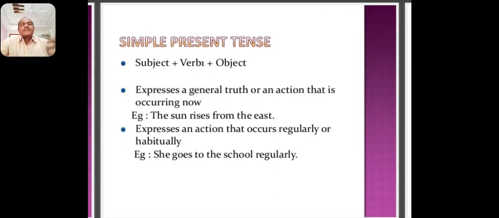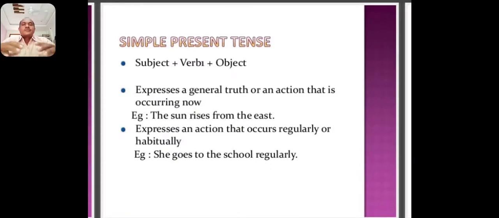And also simple present tense is used for planned future actions. For example, the CM visits this town shortly. The school reopens on 12th June. The SSC board announces the results next week. These are all future actions. These actions are expressed in simple present tense.